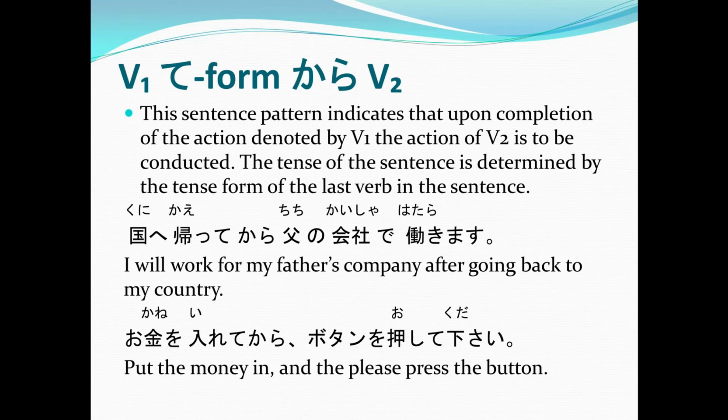Alright? Go! Nihongo o benkyou shite kara Nihon e ikimasu. Very good. So, since he has to finish his Japanese language study first, which is Nihongo o benkyou shite kara, he will go to Japan, wherein Nihon e ikimasu. Wakarimashita ka?